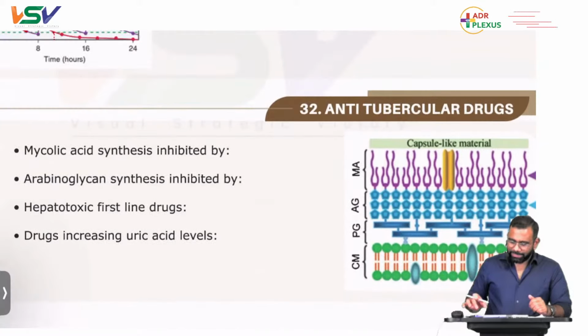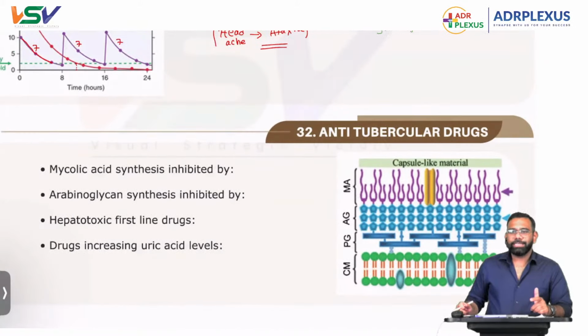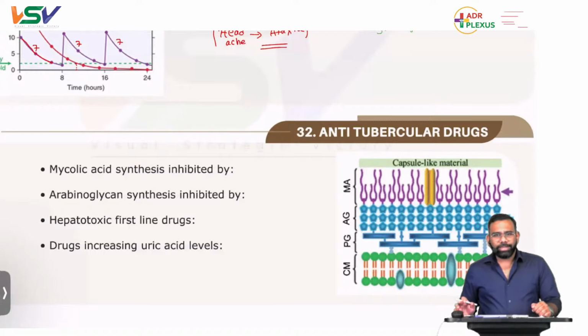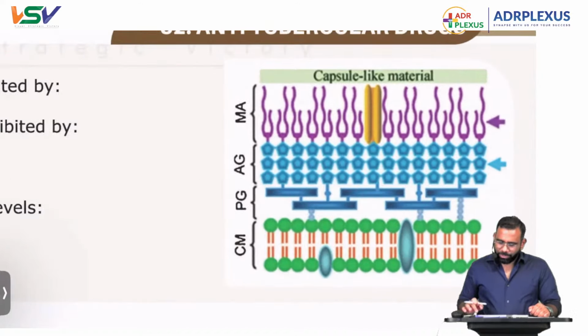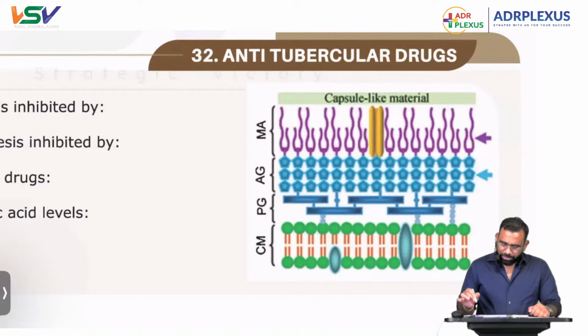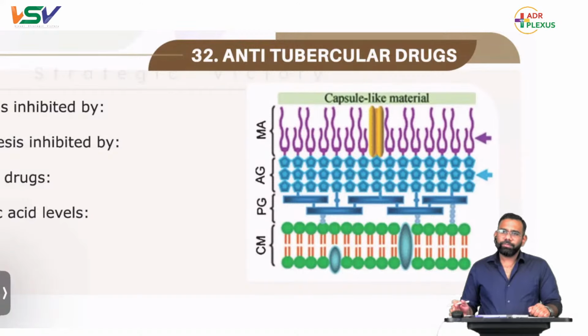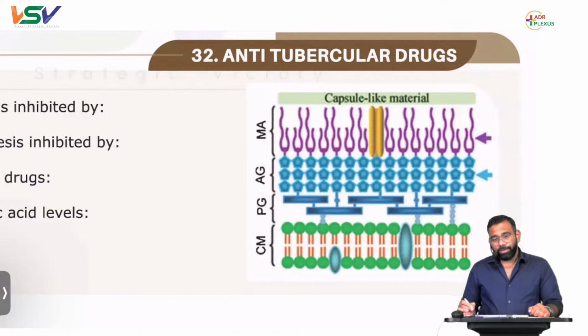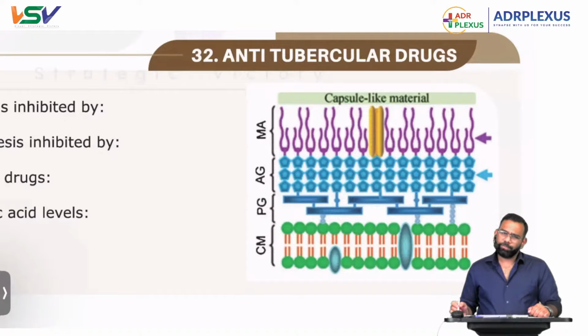Now come to the next one, anti-tubercular drugs and HIV drugs, most important, and almost everything about TB and HIV is asked in the exam. Let's see this image based thing. This is a representation of the tuberculosis cell wall. He will be focusing on one structure and asking which drug inhibits this structure in the cell wall, and which statements are true about that drug.